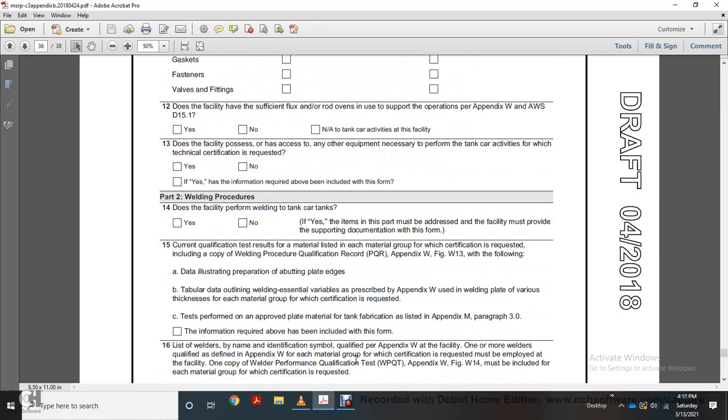Does the facility perform welding in the tanker car tanks? Yes or no? If yes, the items must be addressed. The facility must provide the supporting documentation with this form.